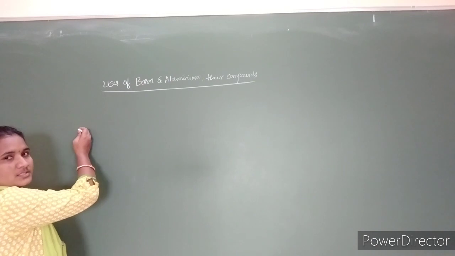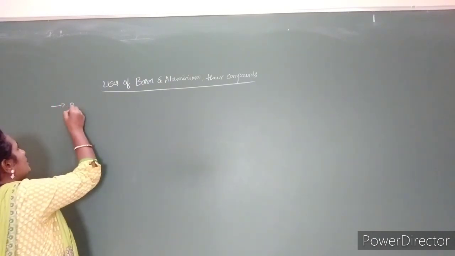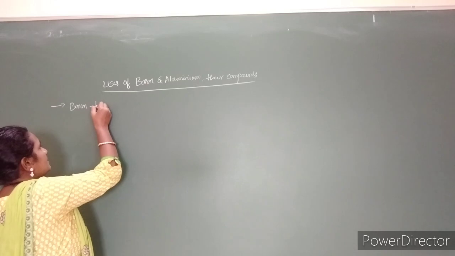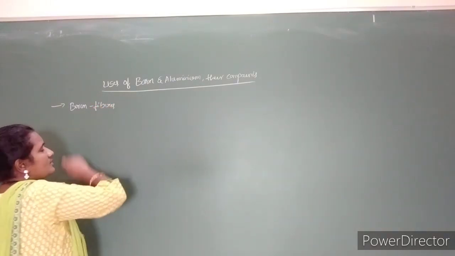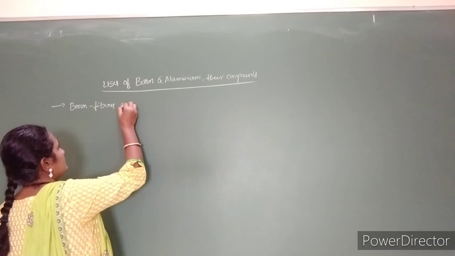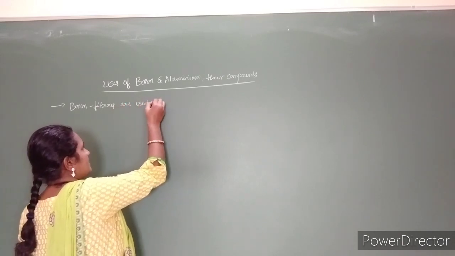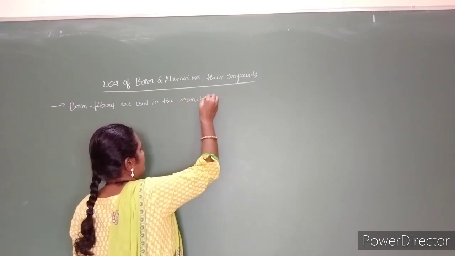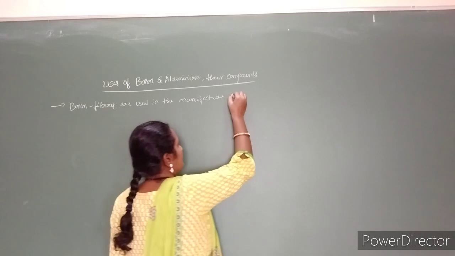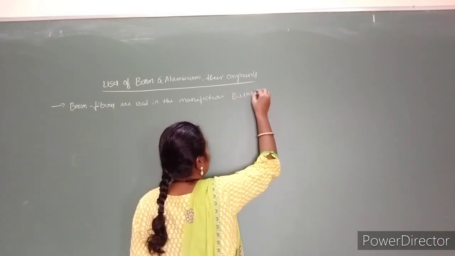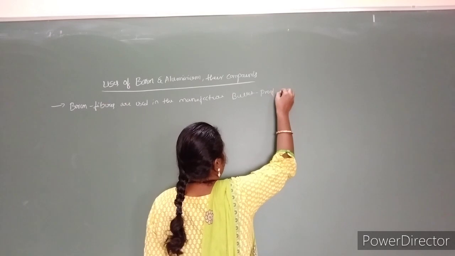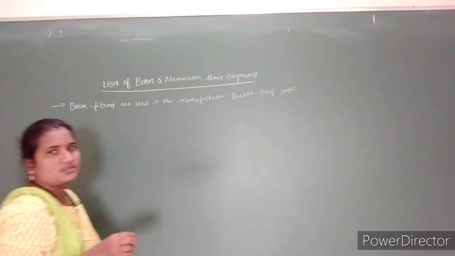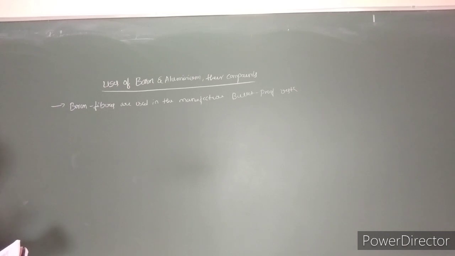So the first use of boron is that boron fibers are used in the manufacture of bulletproof vests, meaning jackets. Okay, bulletproof vests and light composite materials for aircraft.